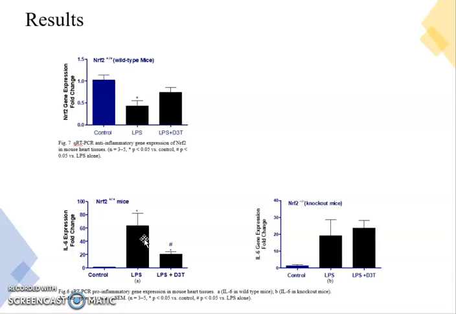And lastly, Figure 6 shows the amount of IL-6 pro-inflammatory gene expression in NRF2 wild-type and knockout mice. There's a significant increase in the gene expression when treated with LPS, and a significant decrease in the gene expression when treated with LPS and D3T in graph A. In graph B, there's no significant change, meaning that NRF2 plays some role in the effectiveness of D3T's anti-inflammatory effects.